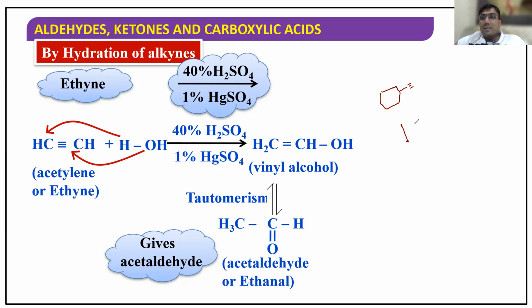Now add here HgSO4, H2SO4 catalyst. That means water only, hydration catalyst. Now what is the first mole? The first mole, the double bond one here, add OH here. Don't write at the terminal end, you should not write. This is the Markovnikov rule, again I'm telling you. And add another mole, here OH and here OH. So the diol will be converted into ketone. That's it. So these are all about alkynes, how you prepare from alkynes and alkenes. Any doubts or you want more explanations?